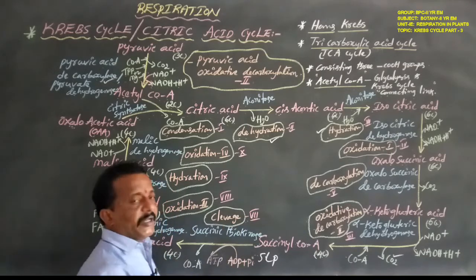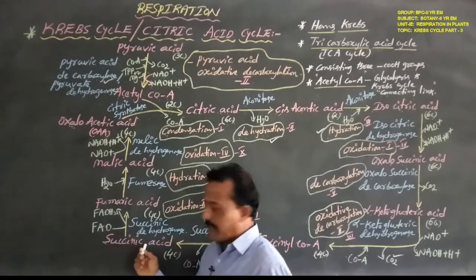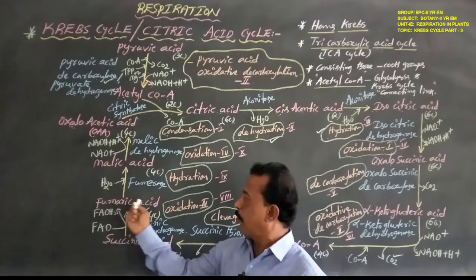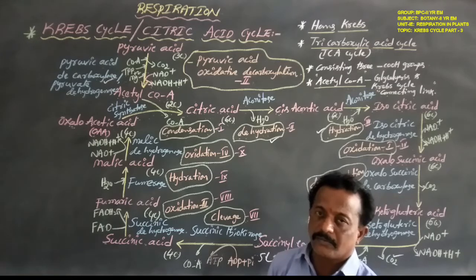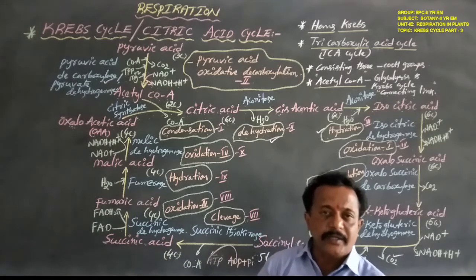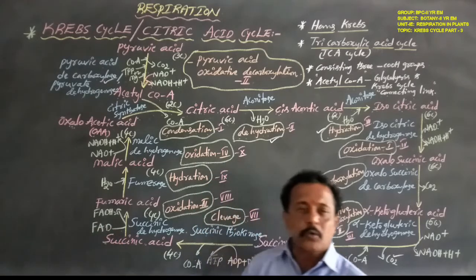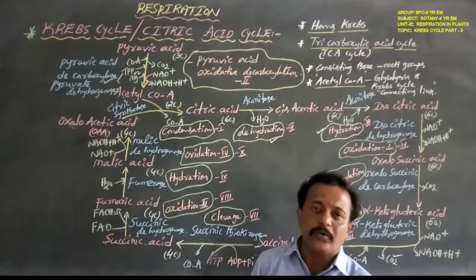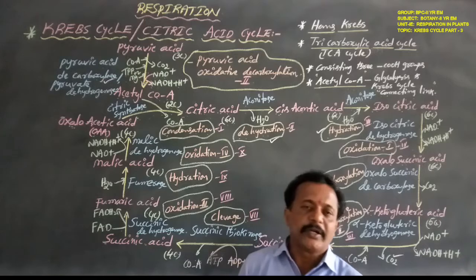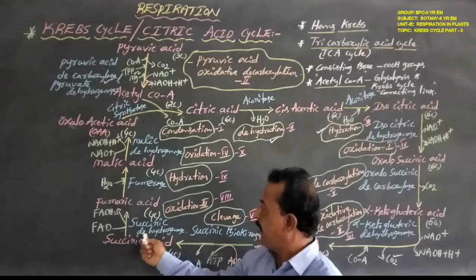Okay now, next the 4 carbon compound succinic acid is converted to the 4 carbon compound fumaric acid. At this time the succinic acid releases 2 hydrogen atoms. These 2 hydrogen atoms are received by another coenzyme, that is FAD, flavin adenine dinucleotide, to form reduced FADH2, reduced flavin adenine dinucleotide, which is catalyzed by the enzyme succinic dehydrogenase.